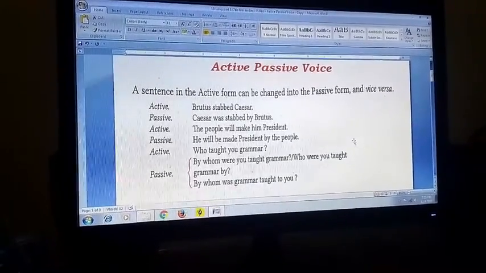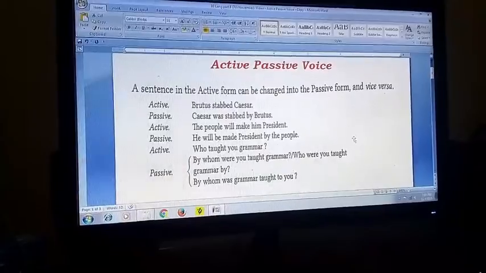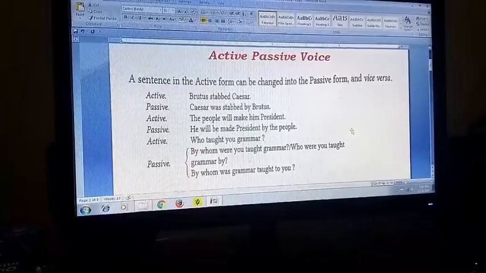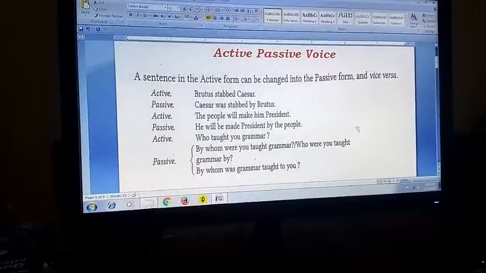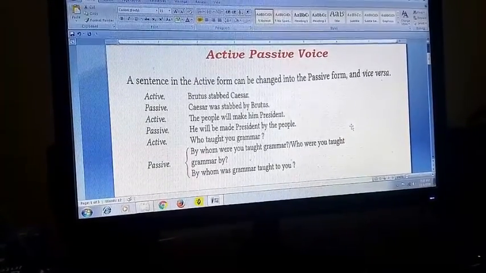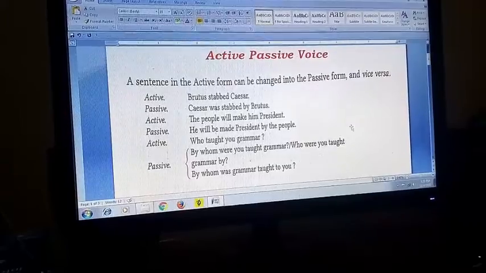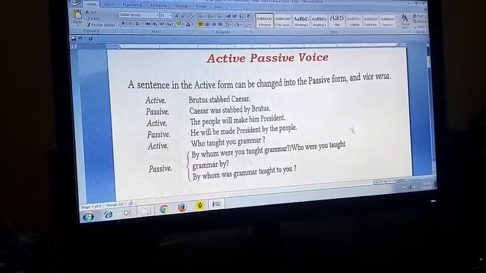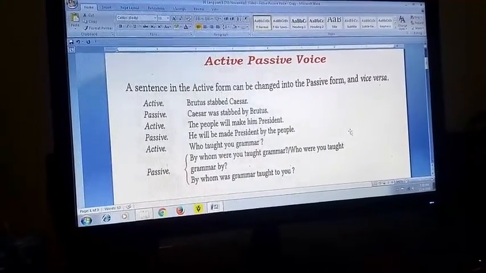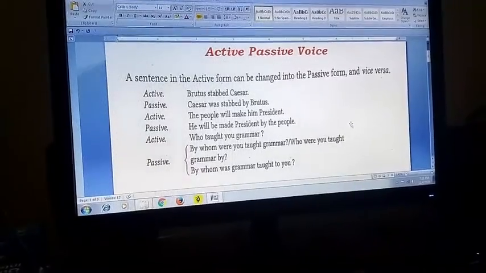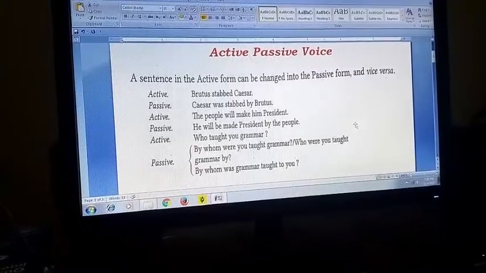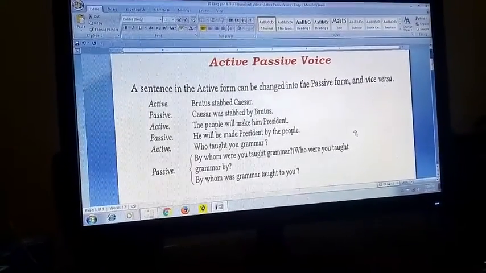In fact, to give you the lessons on active passive voice, you are expected to revise your tenses, because active passive rules and regulations are very much based on your tenses. Each tense will have a different type of setting or rules for the active passive forms of sentences. I'll be dealing with these active passive sessions in the form of examples.